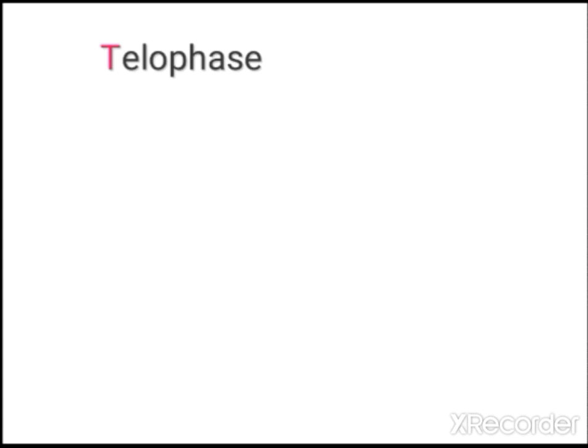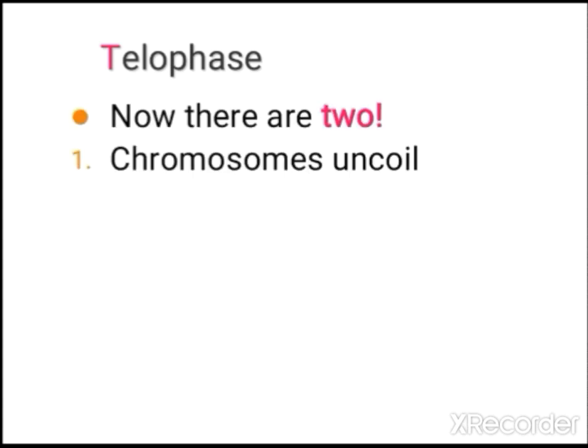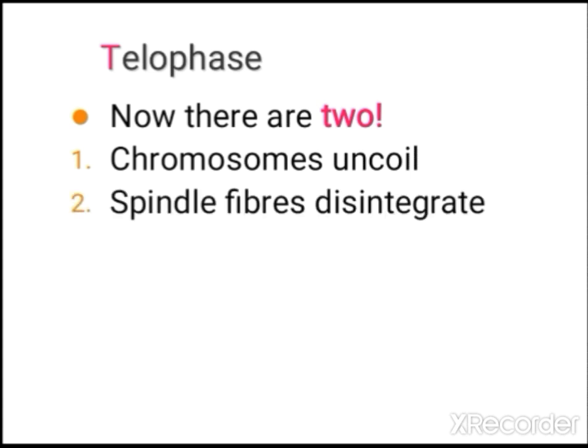Next, let us study regarding telophase. So here, telophase is the final phase. Here it is just opposite to prophase. So here the chromosomes uncoil, and the spindle fibers disintegrate. Prophase and telophase, both of them are opposite to each other. And the spindle fiber here disintegrates.